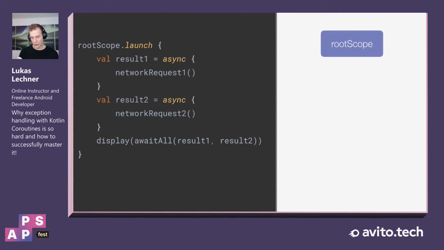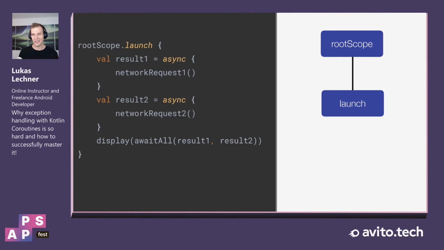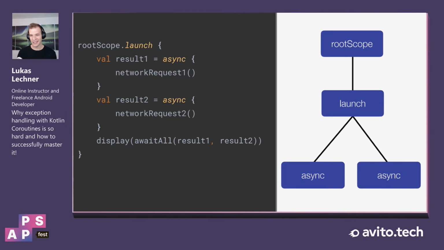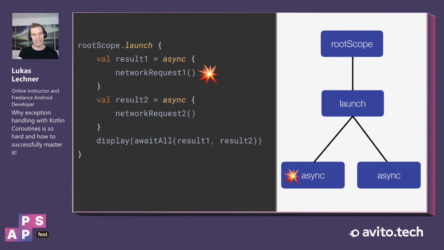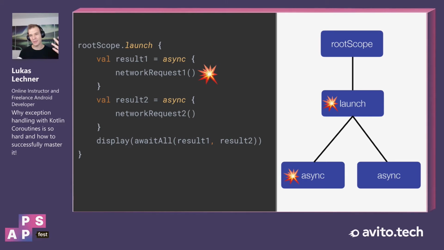Because when we run it, at first let's take a look at the job hierarchy. We have the job of the root scope. We have the launch coroutine, that's the root coroutine, and we have the two async child coroutines. And now when we run the app and when network request 1 fails, then this first async child coroutine completes exceptionally immediately, and therefore the exception bubbles up to the parent, the root coroutine that was started with launch.